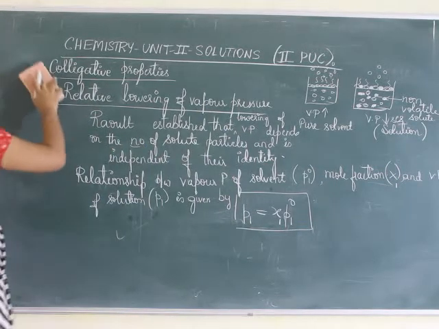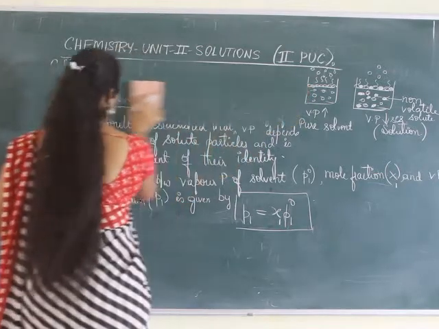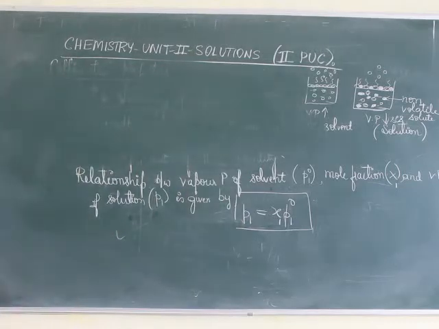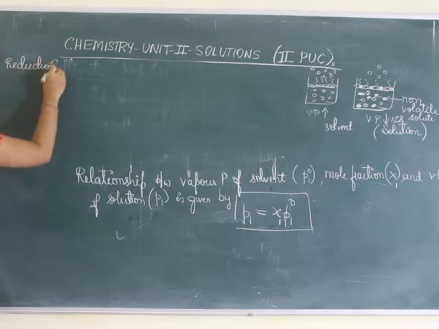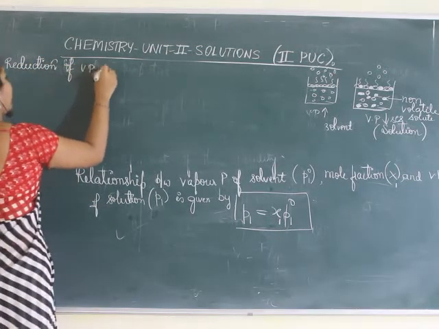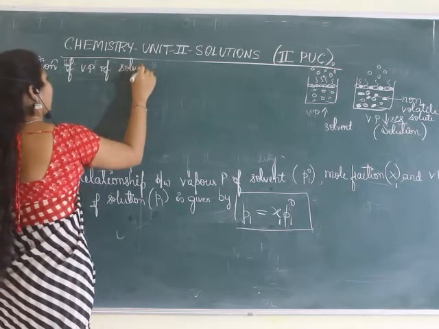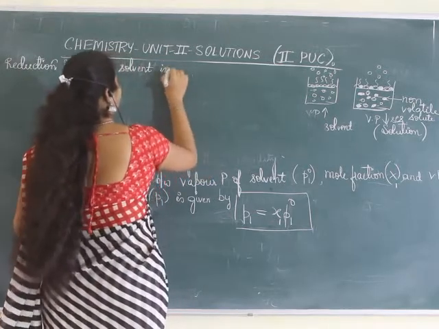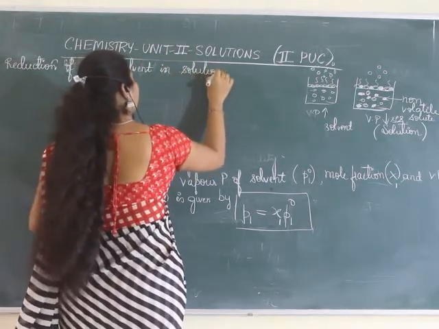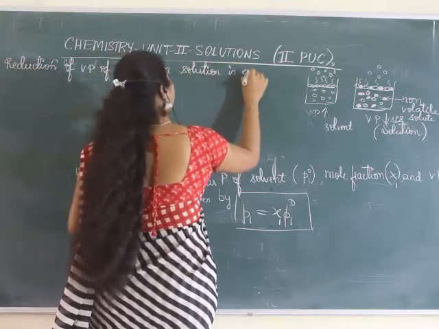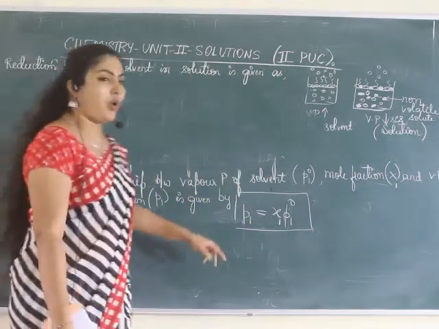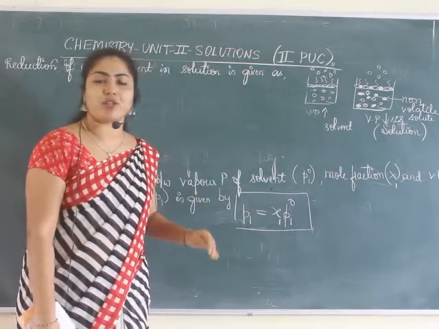Therefore, the reduction of vapor pressure of solvent in solution is given as, how can you write it? After adding a non-volatile solute to the solvent, vapor pressure has decreased.